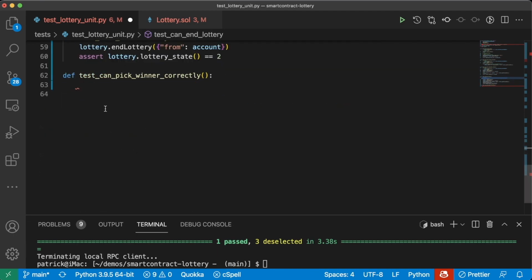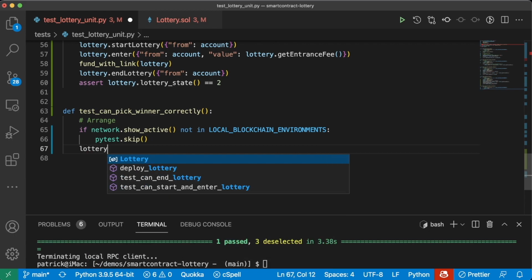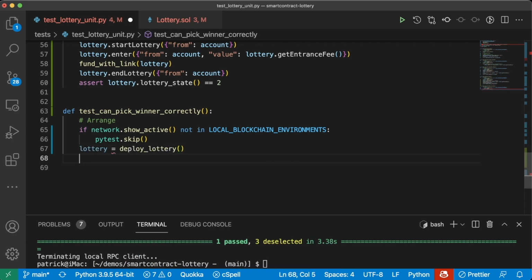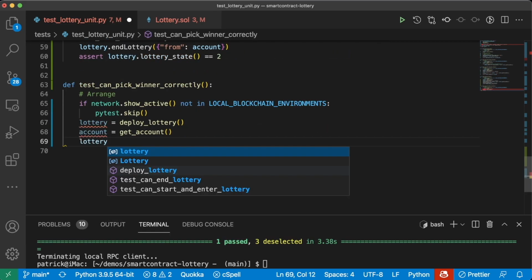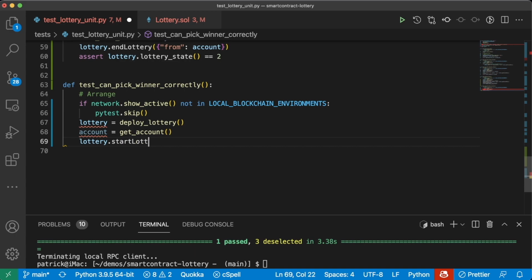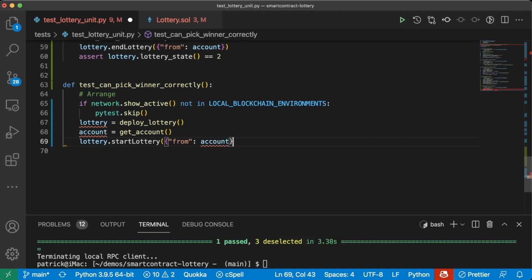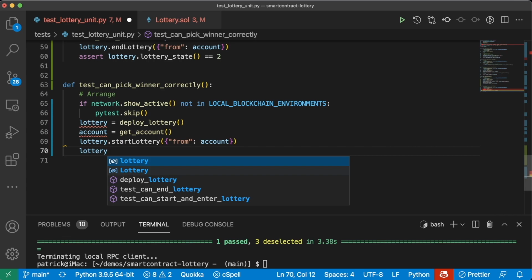Let's copy paste this bit about getting started. We'll do lottery equals deploy lottery. Account equals get account. We'll do lottery dot start lottery from account.